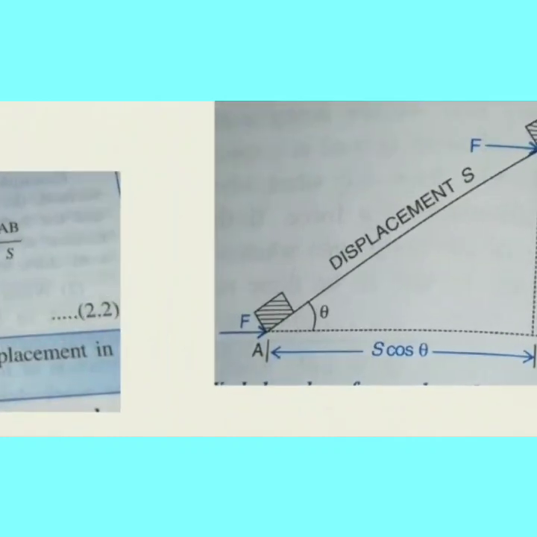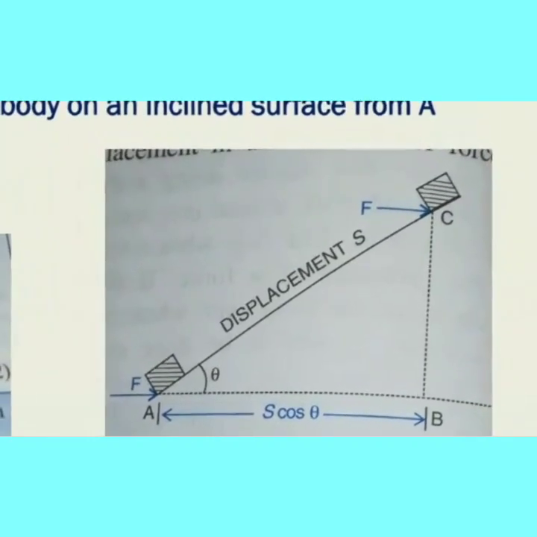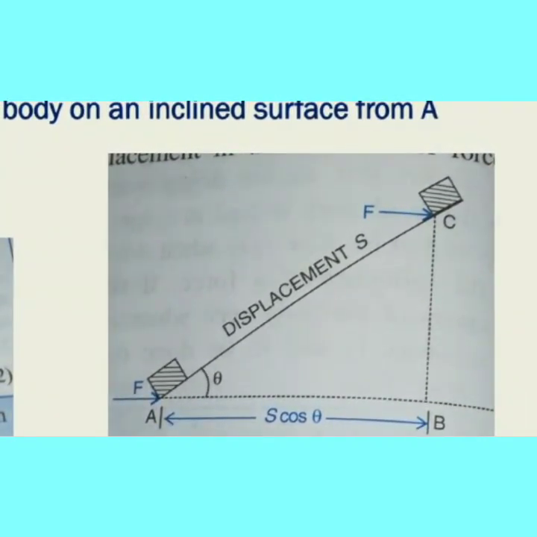This is AB. If the force is applied in the direction AB, it displaces the body on an inclined surface. Consider it as a slide: you are walking from A to B to climb up to point C on the inclined surface, like a hill.